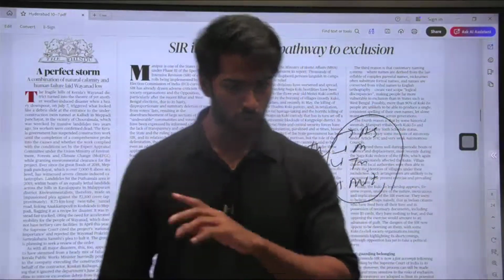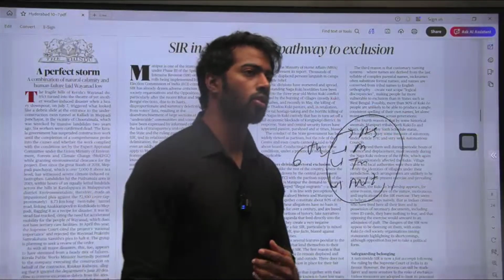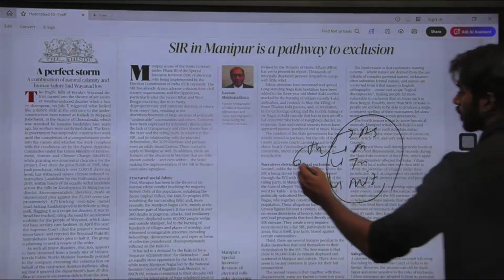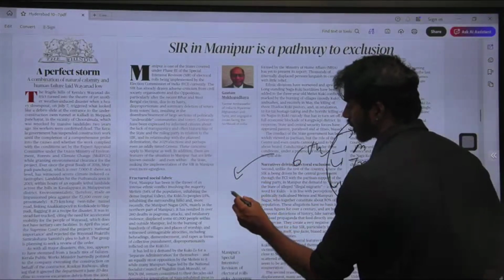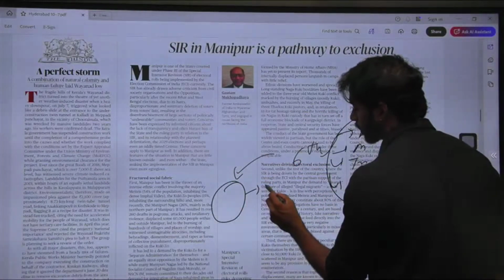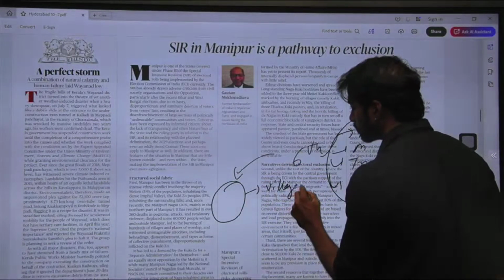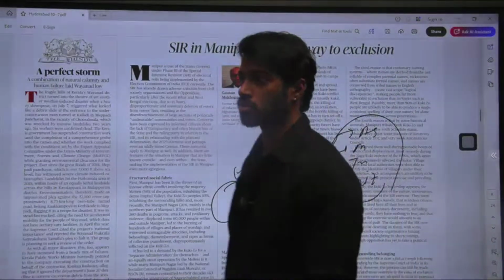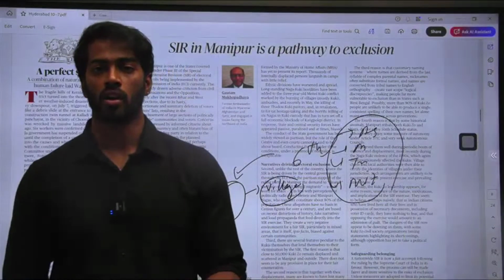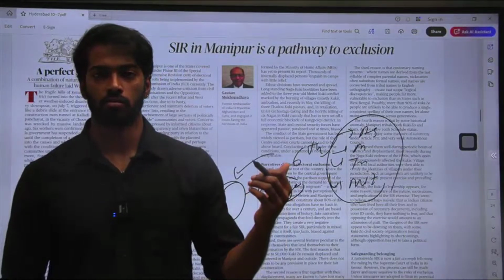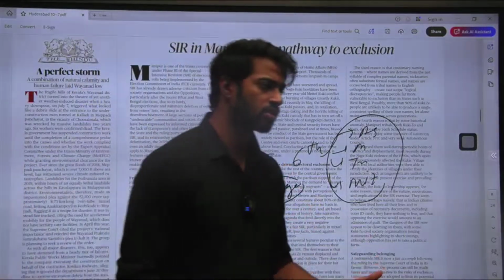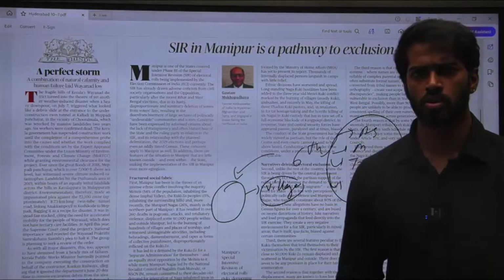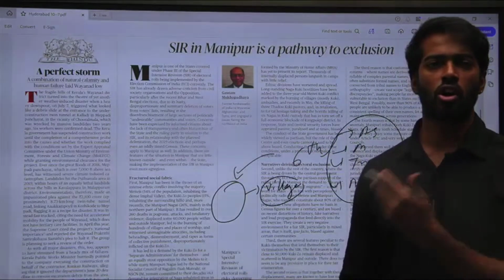Now, when it is not included, the panchayats or the village chiefs cannot clearly say that a particular person is part of that particular village, even though there are no documents. The local institutions are actually weaker when it comes to SIR conduction. Whenever the Special Intensive Revision is conducted, the local institutions are weaker because they do not have much power as they are not part of the Sixth Schedule.